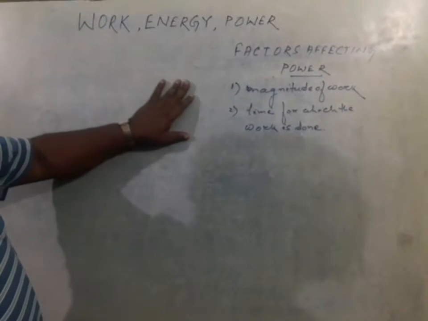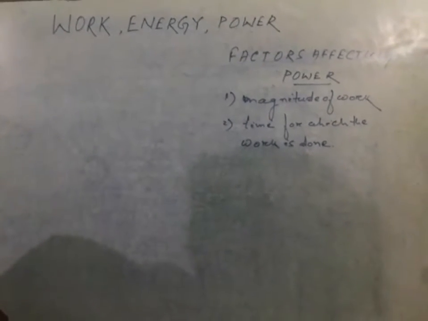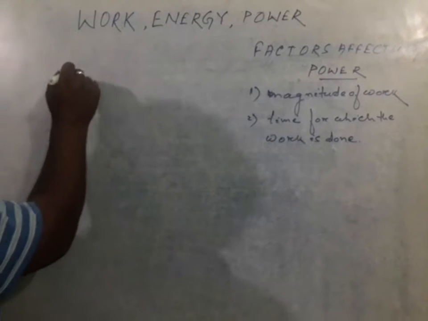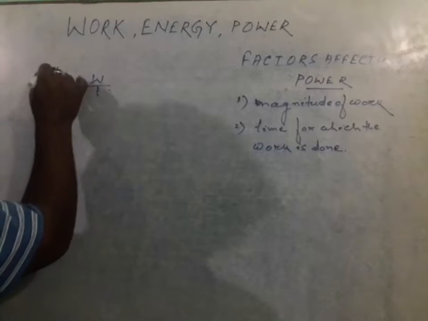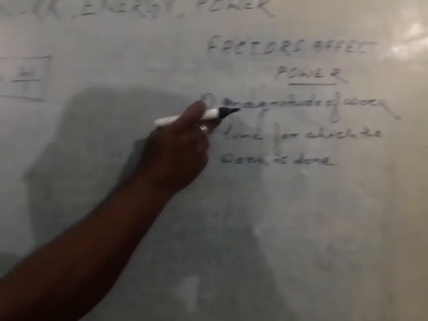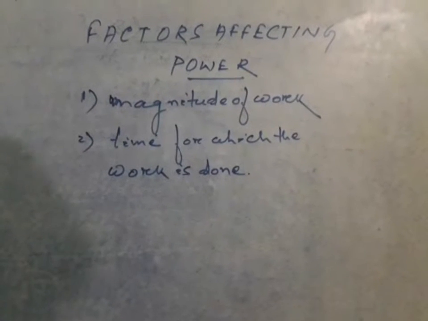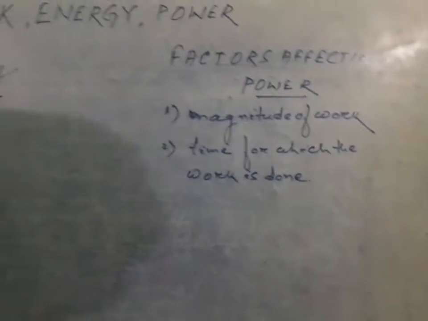We will now discuss the factors affecting power. From the expression P is equal to W by T, we have seen that two factors affect power. One is the magnitude of work done. Second is the time for which the work is done.